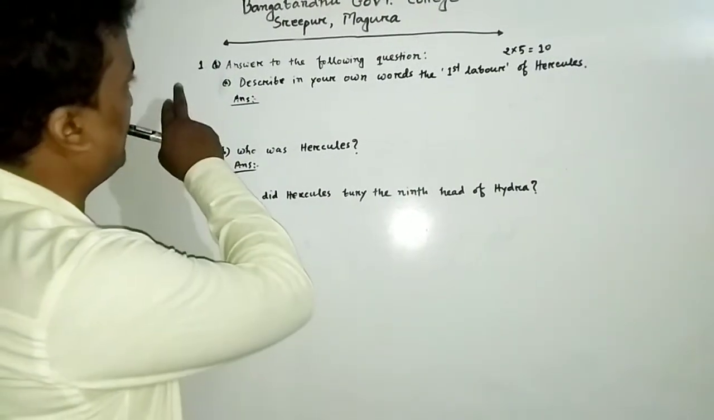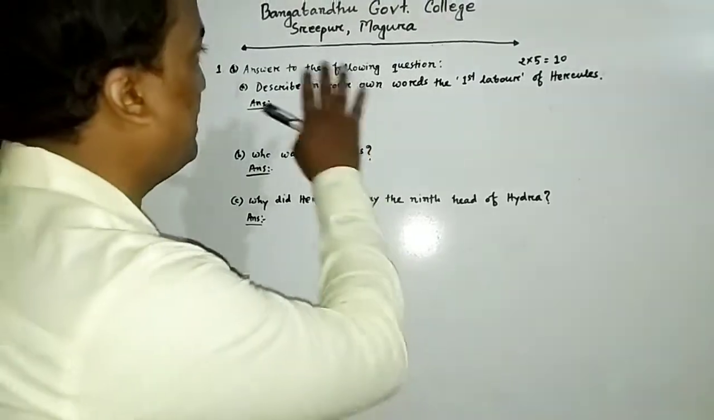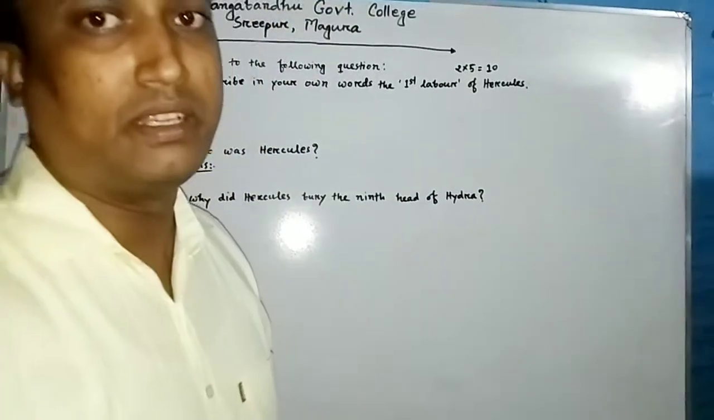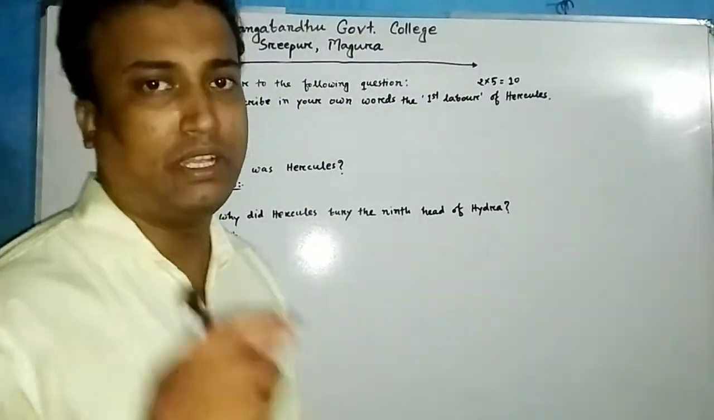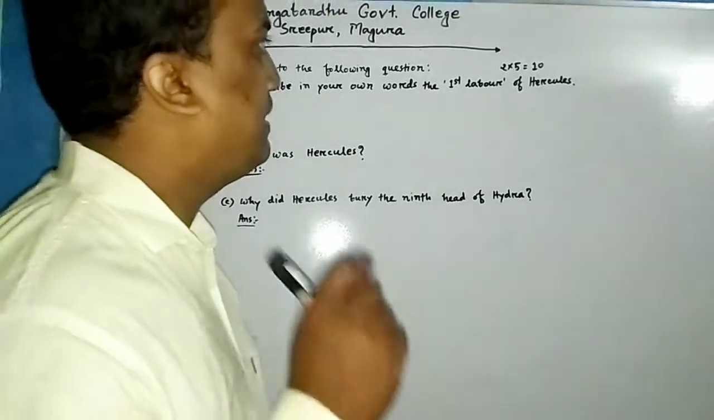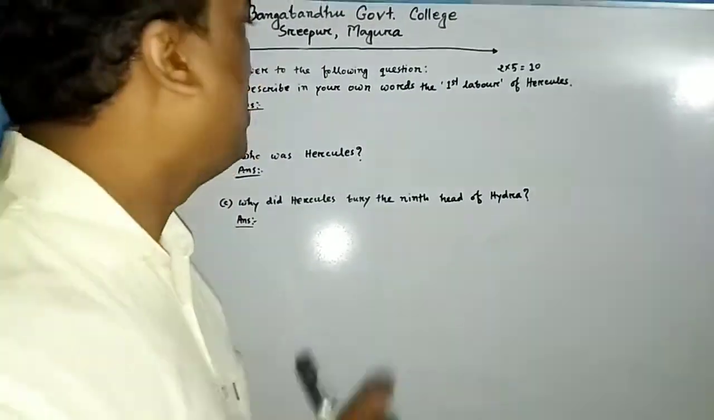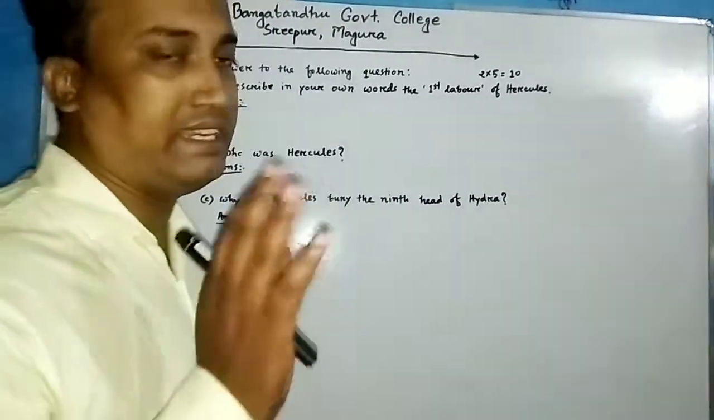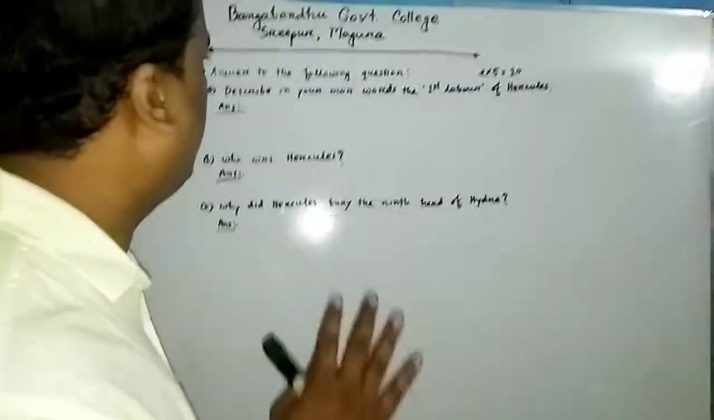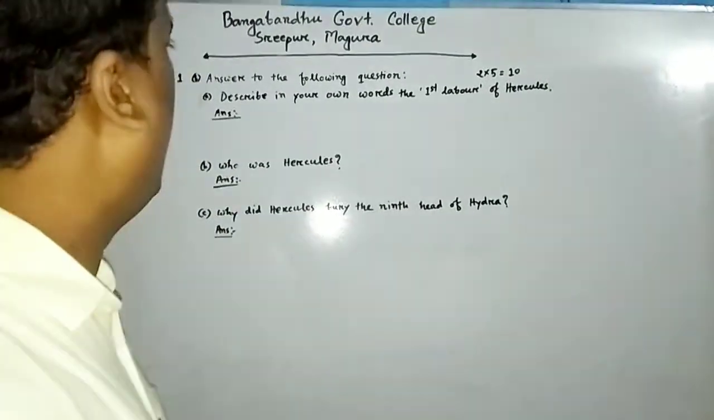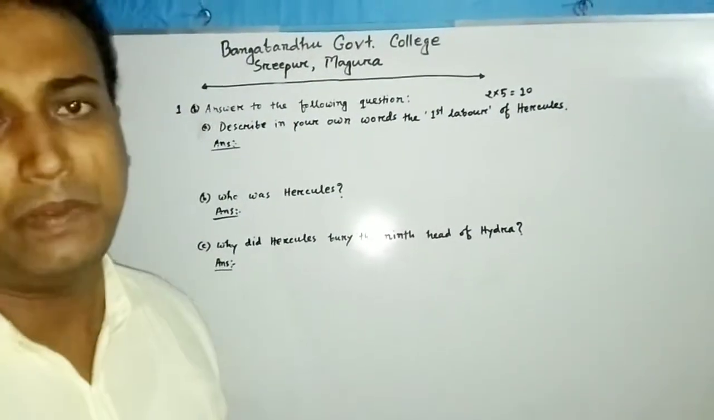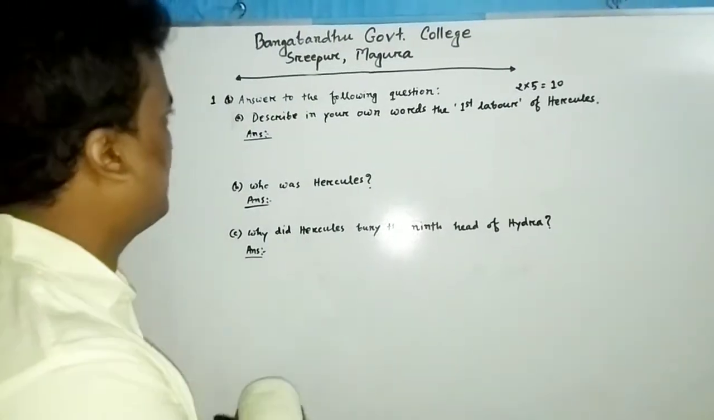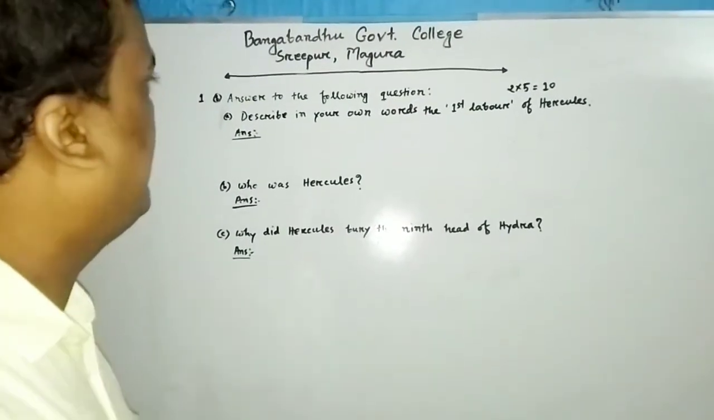The number is 1b. This question will be included in number 1b, and the mark will be 10 marks. The questions will be 5, and each question has only 2 marks, so 10 marks for the 5 questions. In my previous class, I have already discussed how to answer this question. You should watch my previous class on this, and this is the second class on how to answer this question. The item name is "Answer the following question."